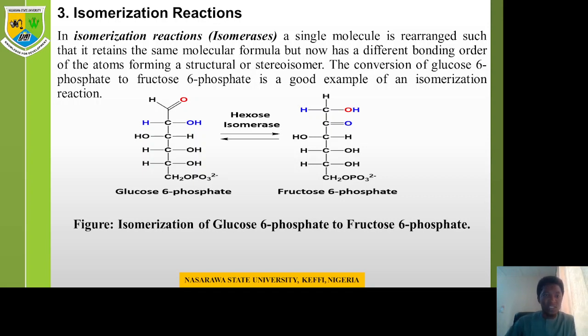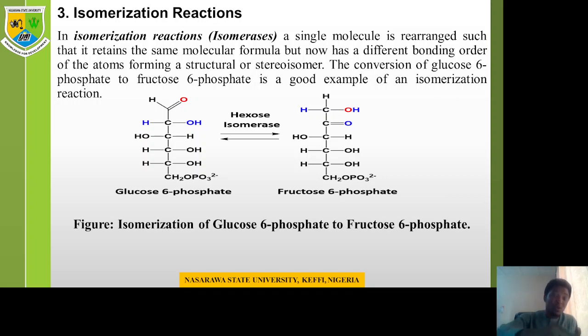The conversion of glucose 6-phosphate to fructose 6-phosphate is a good example of an isomerization reaction, as seen in the figure below. Glucose 6-phosphate and fructose 6-phosphate have the same number of atoms. That means they have the same number of carbon, oxygen, and hydrogen. The only difference is the rearrangement of the keto group. You can see the keto group is on carbon number 1 in glucose 6-phosphate, but in fructose 6-phosphate, the keto group is now rearranged to carbon number 2.